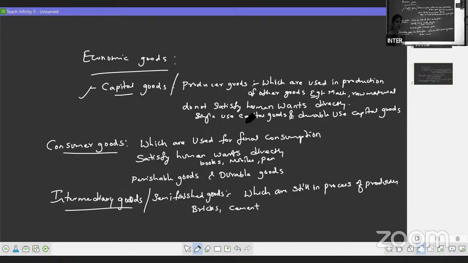First, we have discussed free goods and economic goods. It may come for 5 marks or for 2 marks also. They may ask what is a free good and what is an economic good. And now we have discussed capital goods, consumer goods, and intermediary goods. Any one of them may come for 2 marks. Simple. You remember the example, you can write about that point. Very easy one to remember.